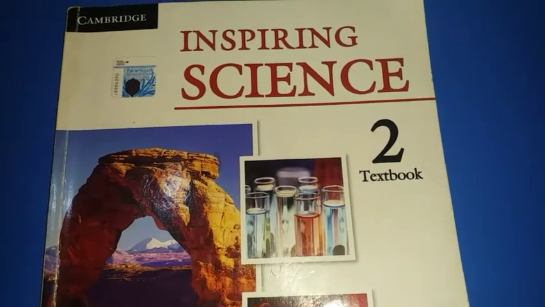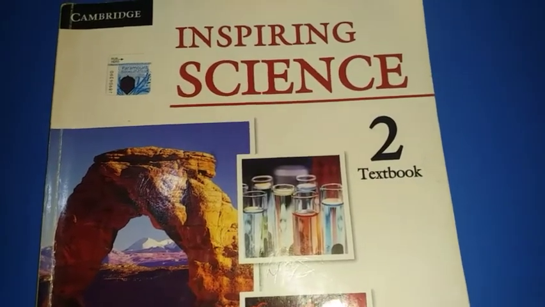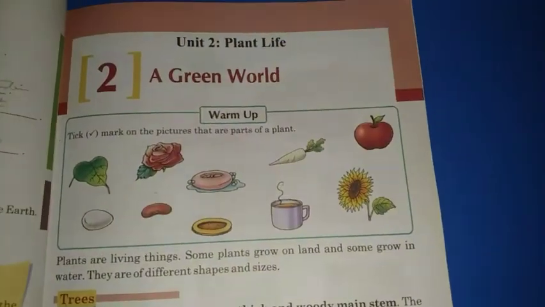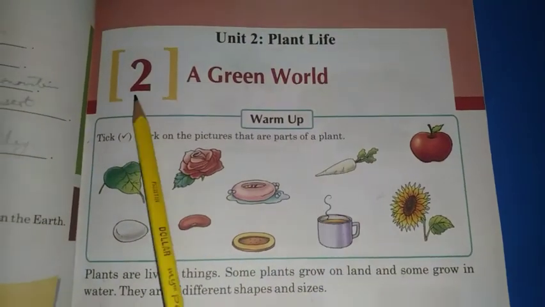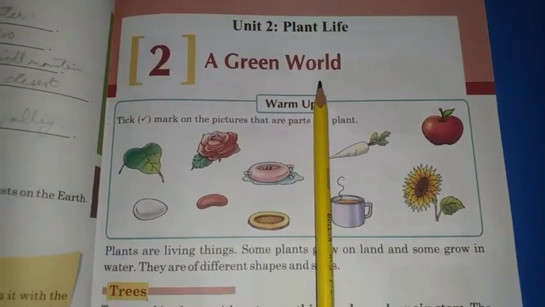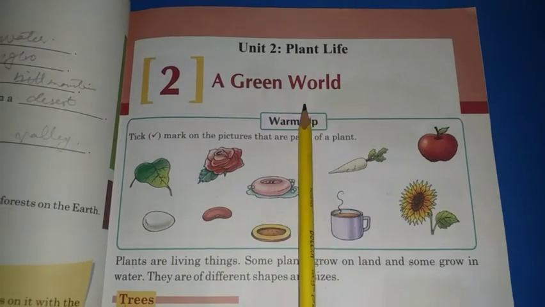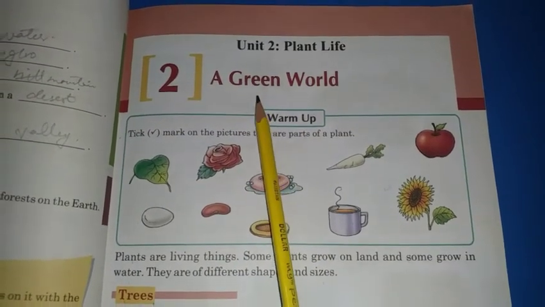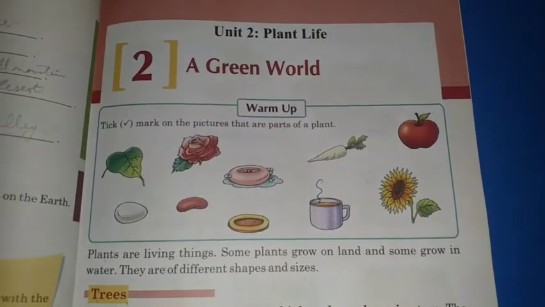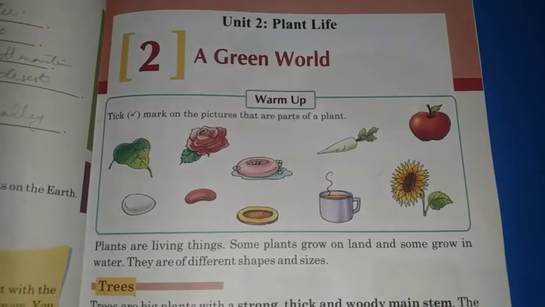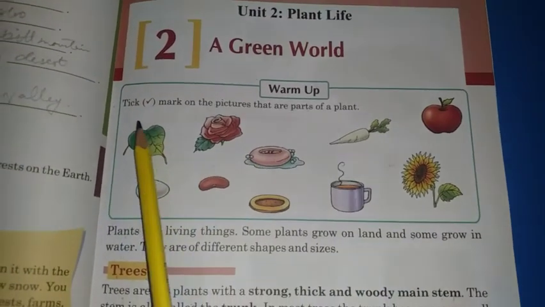Welcome to the second lecture of Inspiring Science in Class 2. We will start our lecture from Unit 2 Plant Life and chapter number 2 is A Green World. In this unit we will talk about plants, trees and their different parts. So we will start our lecture with this warm-up activity.